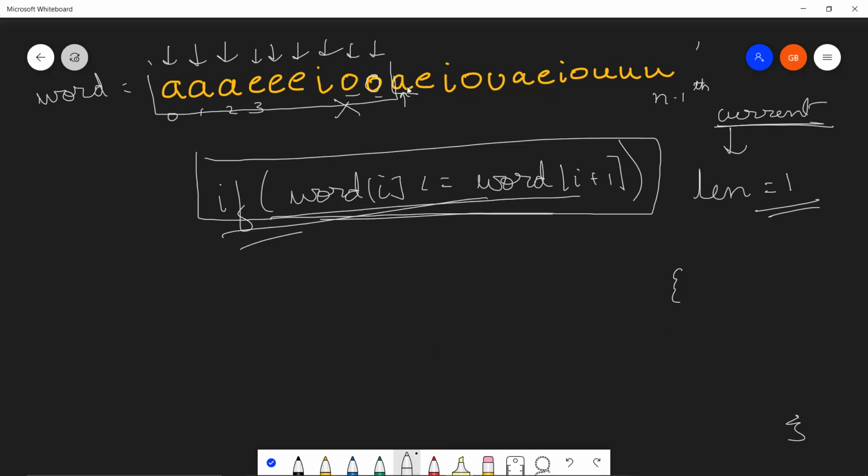So we encountered an A, length is 1, cool. So A becomes 1. We encountered an E, length has now been changed to 2. We encountered an I, an O, and a U. So I'm quickly filling it: I, O, U, 1, 1, 1, and our length has now become 5.